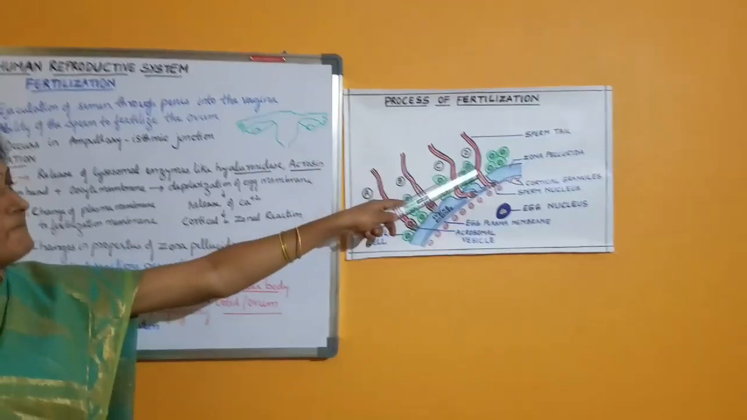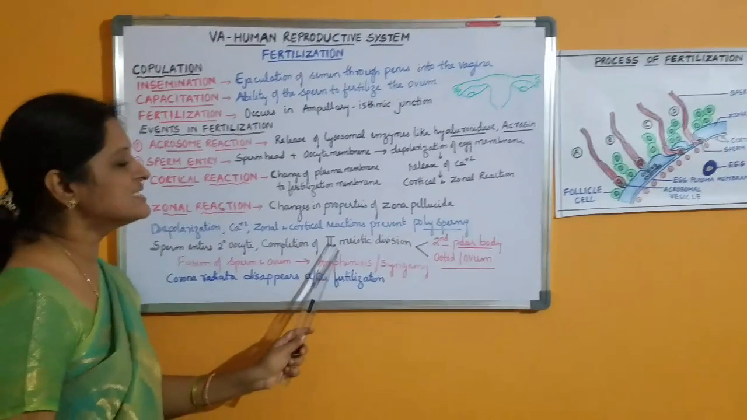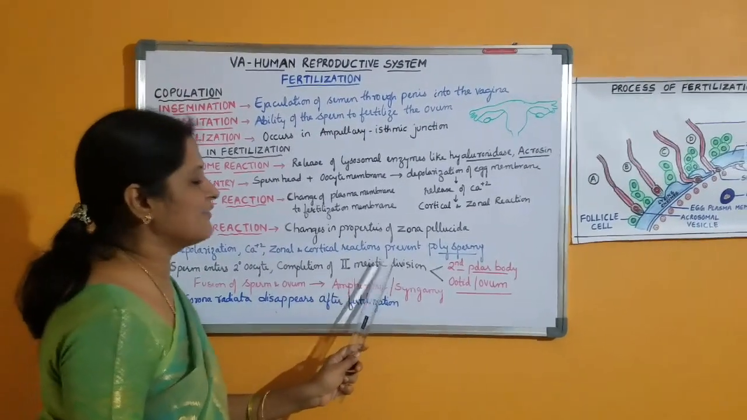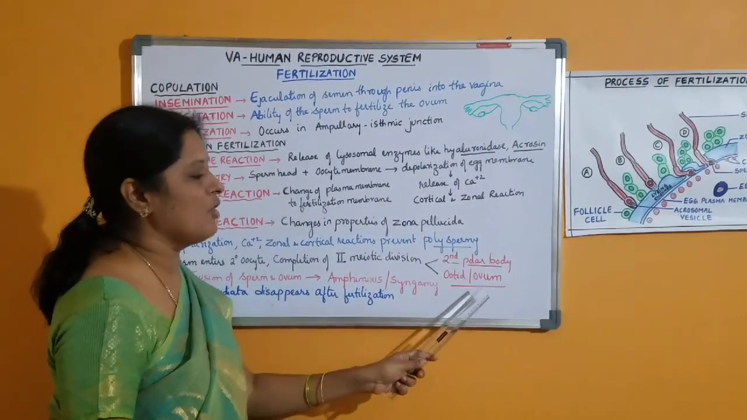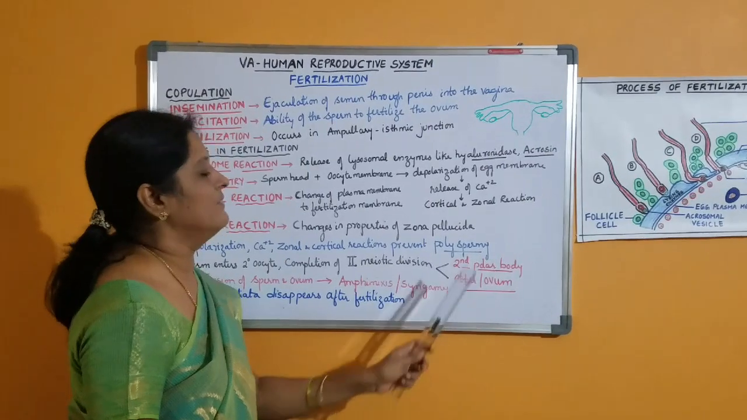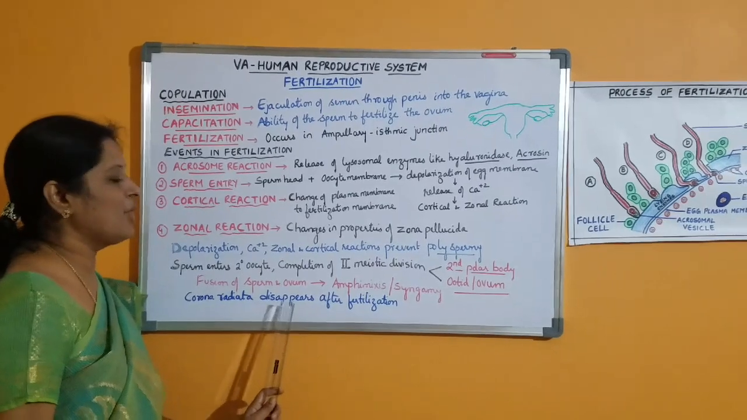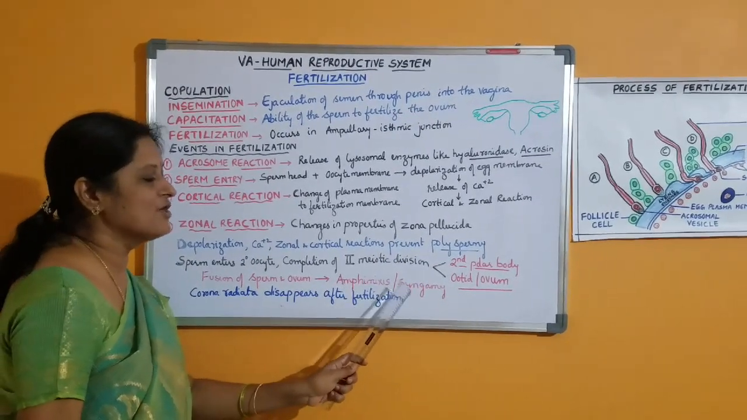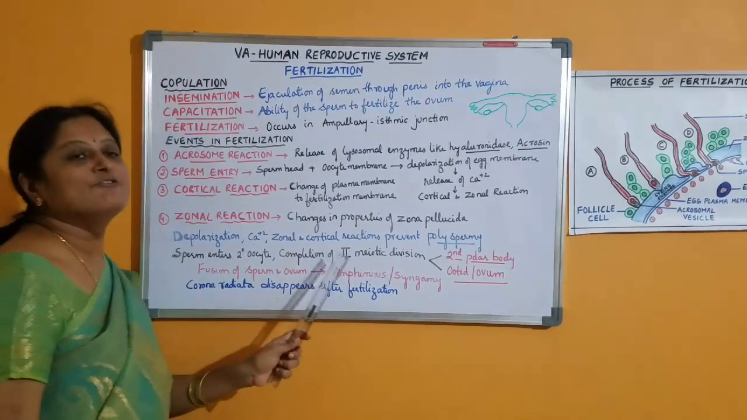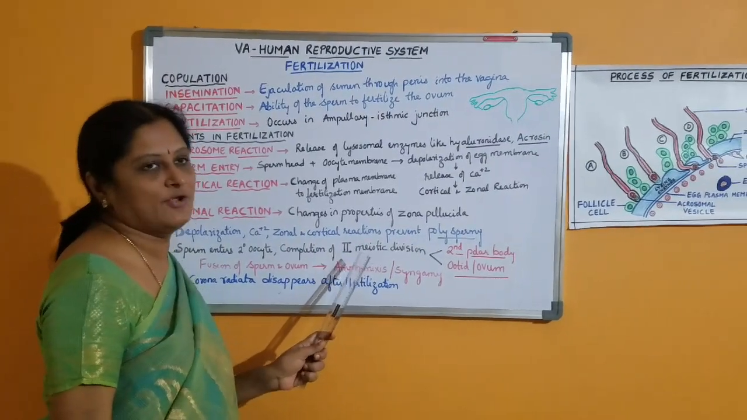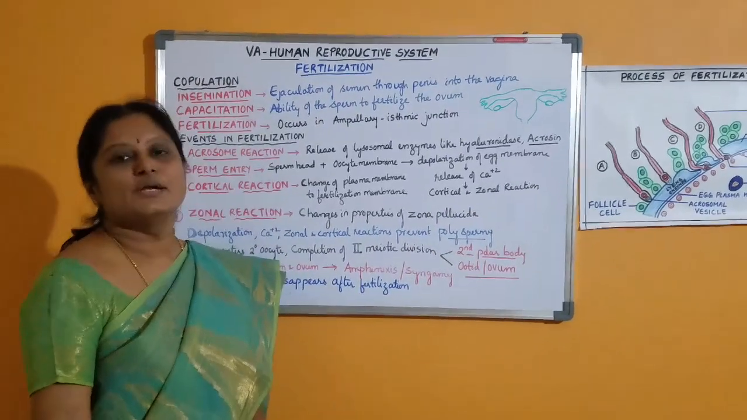When the sperm enters the secondary oocyte, it induces the completion of the second meiotic division. As a result of the second meiotic division, which is unequal, a second polar body and an ovum or ootid are formed, which is haploid. This ovum fuses with the sperm and results in a diploid zygote. The fusion of sperm and ovum is called amphimixis or syngamy, which results in a diploid zygote or synkaryon. Immediately after fertilization, the corona radiata is going to disappear.